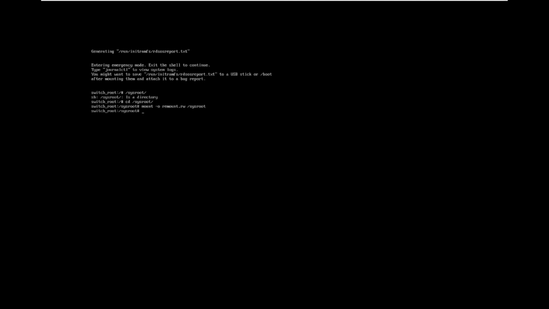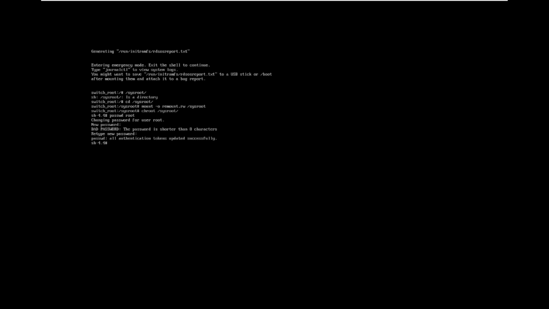Okay, success. After that we use the command chroot /sysroot, then enter. Successfully done. Now change the password for your username root. I am setting the new password here, then again the confirmation password. So now you have successfully changed the root password.